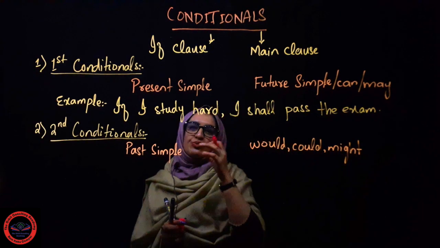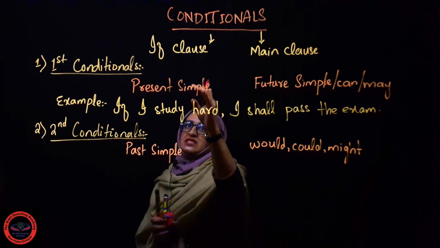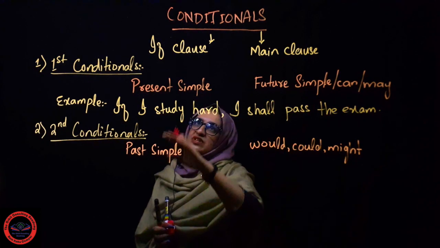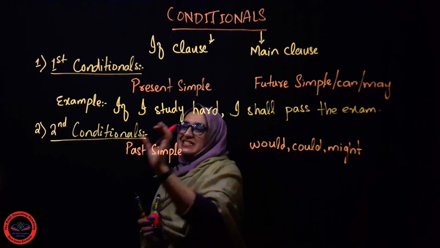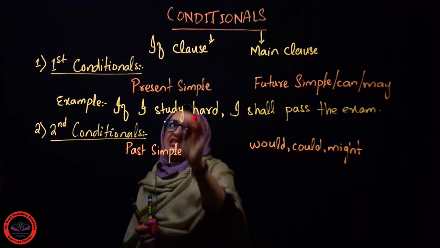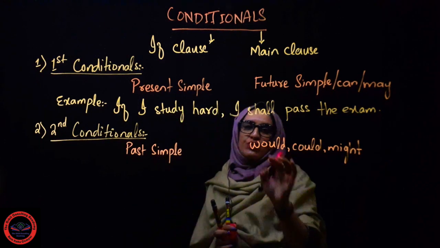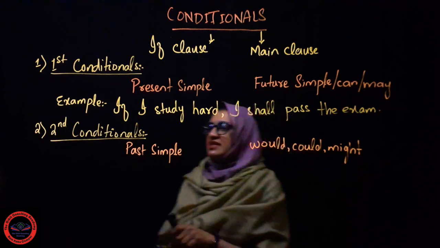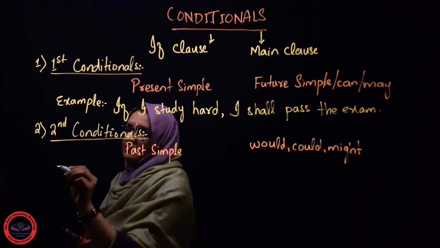As I've told you before, we need to have two clauses, the if clause and the main clause. Sometimes we can have the main clause first and the if clause next. But in the second conditional, we will always use simple past tense in the if clause and we will be using would, could or might in the main clause. Now let's have an example of the second conditional.